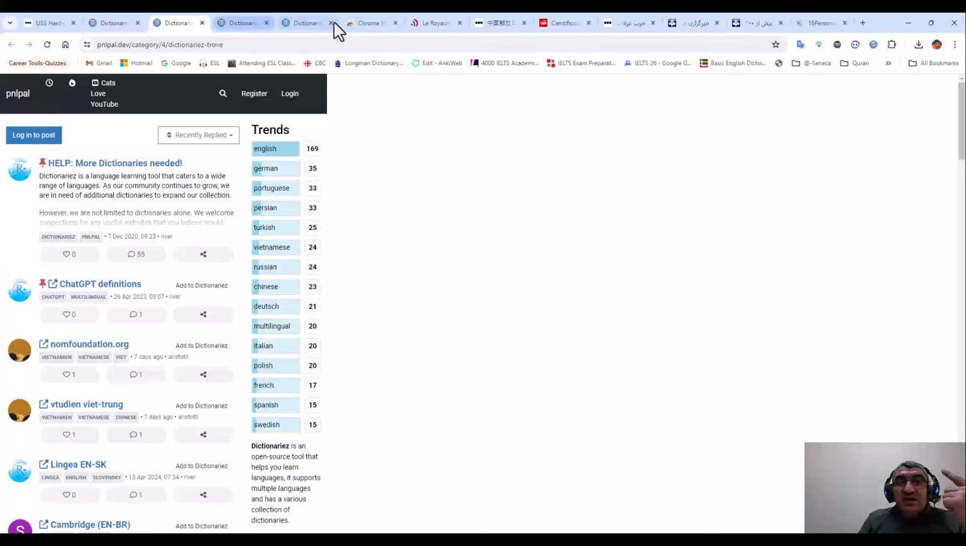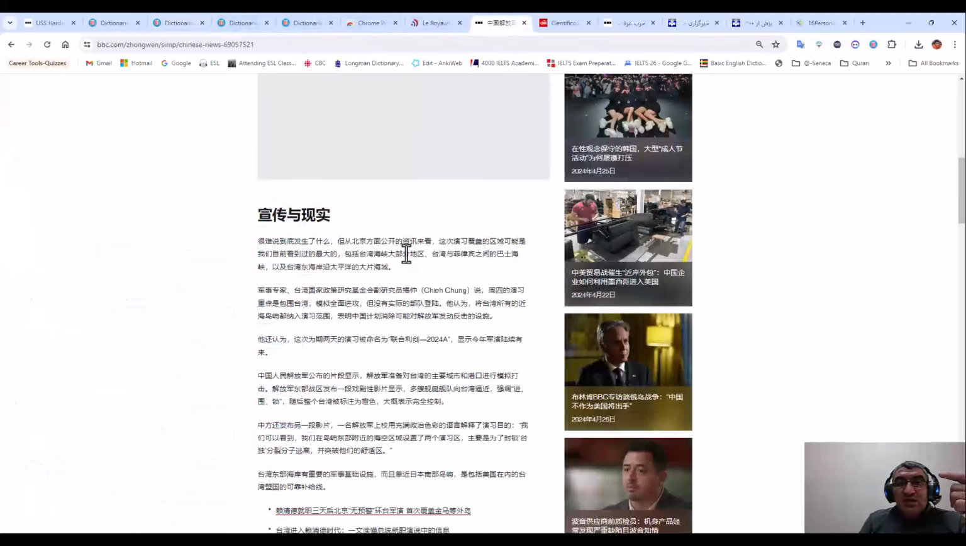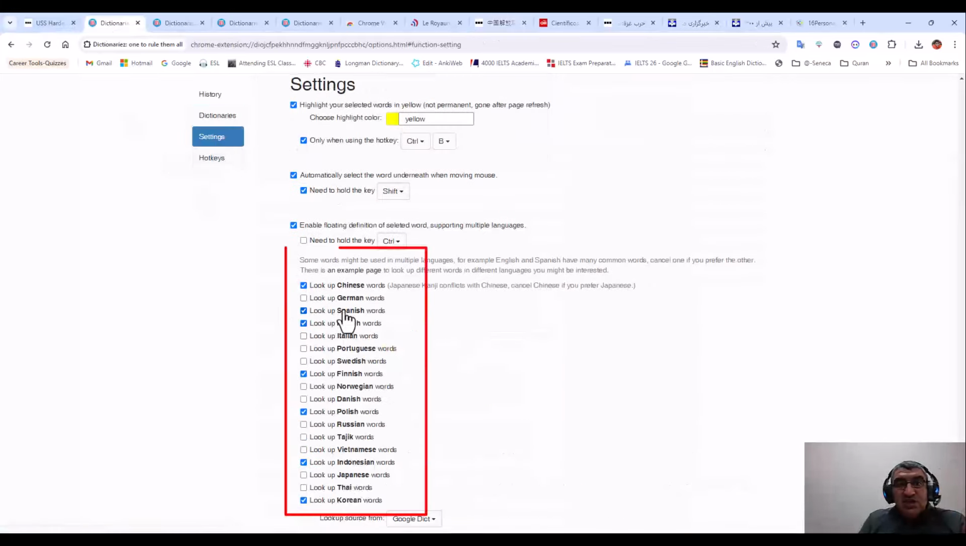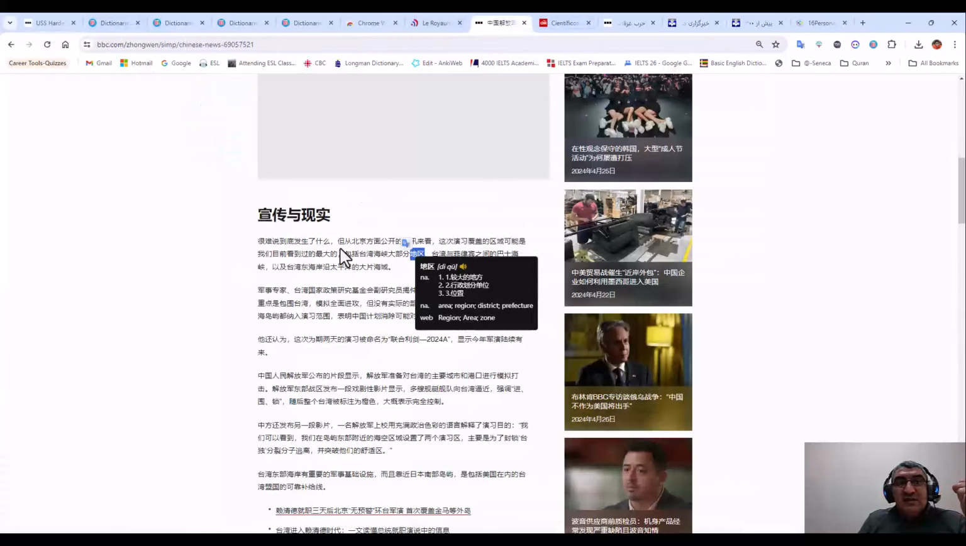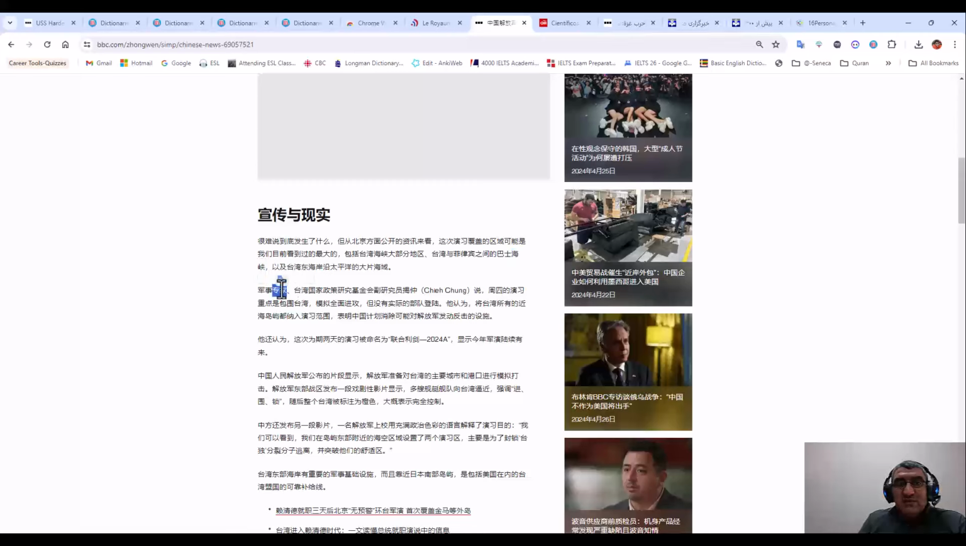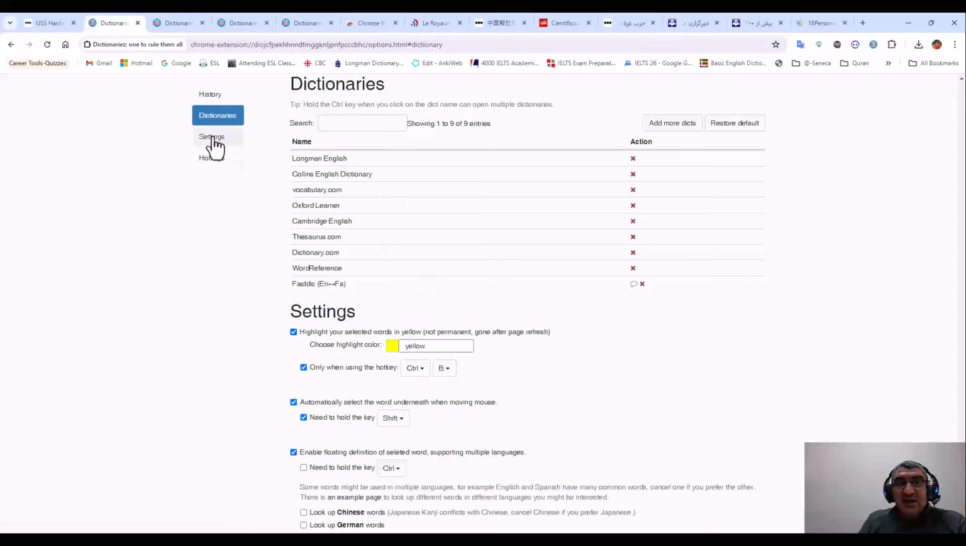But you saw, if you remember, it automatically showed here when I was working on this. It looked up because in our settings, if you remember, the Chinese was active. If I deactivate it and refresh it, when I go here and double click on the word, it won't work. You see, it won't work. So it depends on the settings that you have activated.